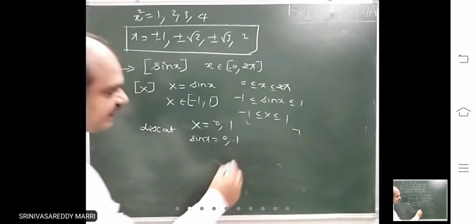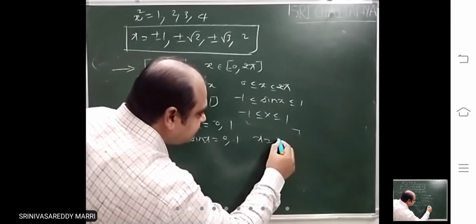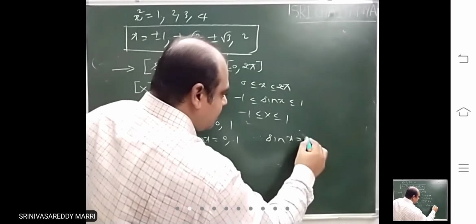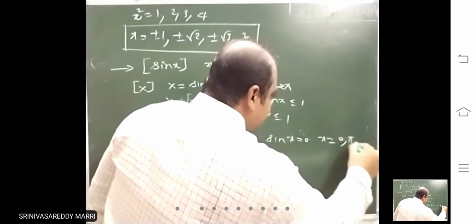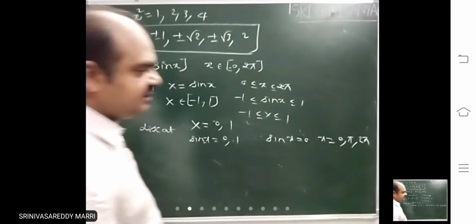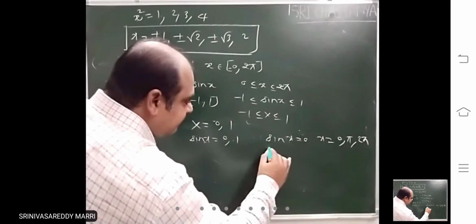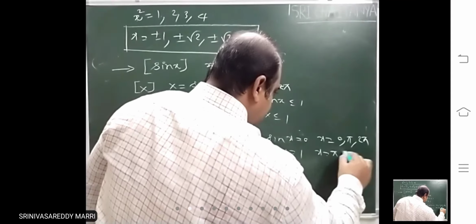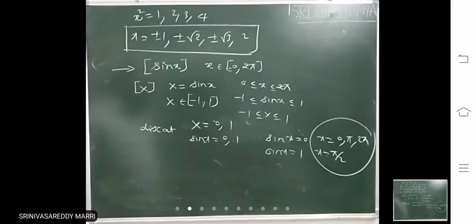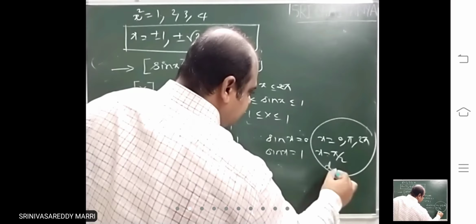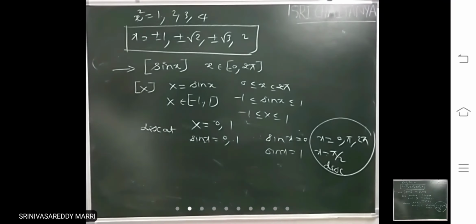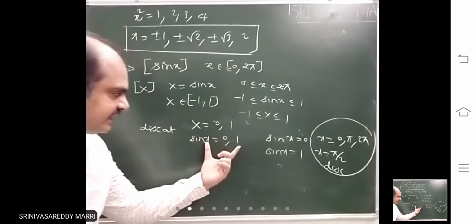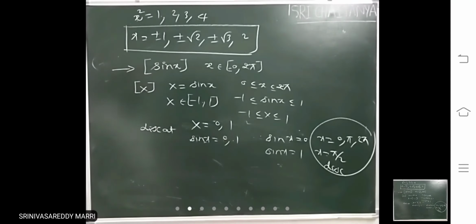In 0 to 2 pi, sin x equal to 0 means what you will get? You will get x equal to 0, pi, 2 pi. At where you will get sin x equal to 1 in 0 to 2 pi? These are all discontinuities for that function. Just after calculating sin x values, you can write what are those angles.